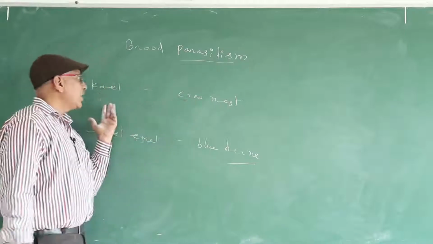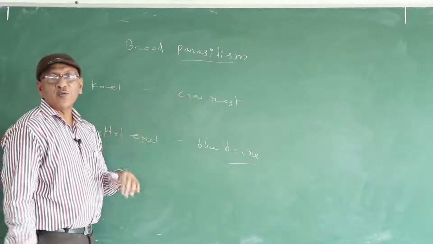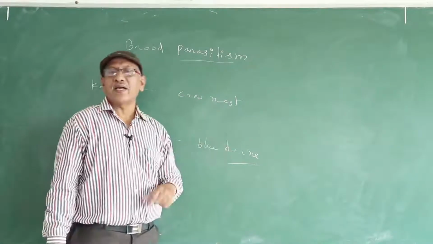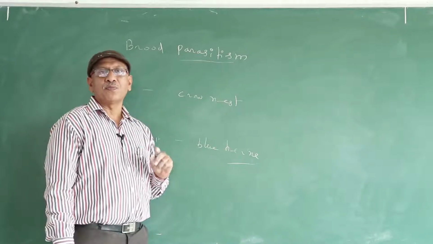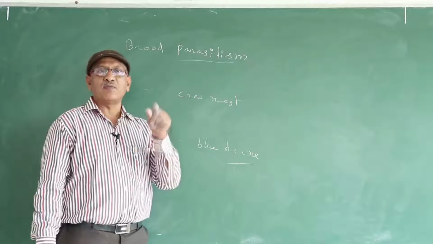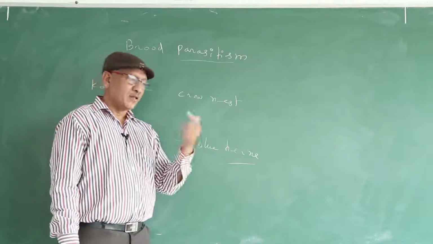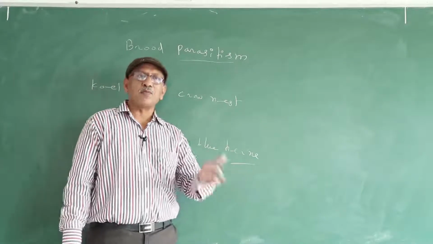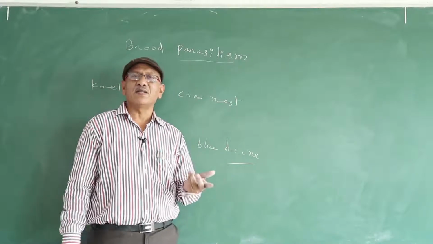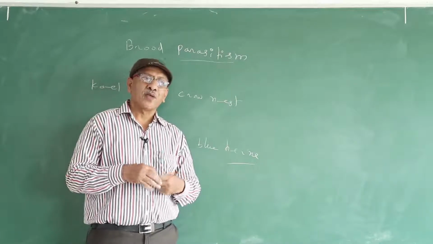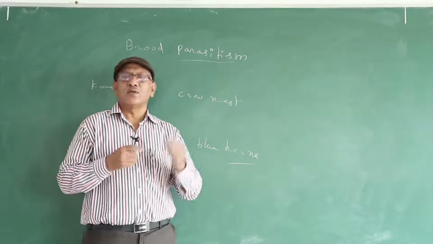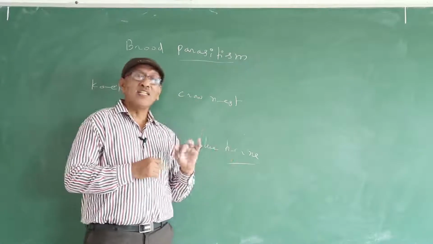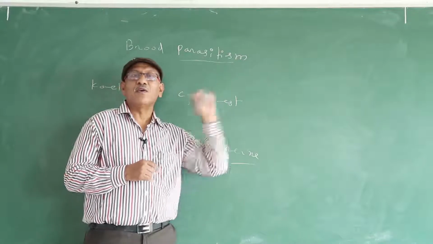In this manner, the koel is benefited and the crow is affected. Why? Incubation provides more temperature, so the bird keeps sitting on the eggs. For some days they fail to consume food also. Similarly, a desi fowl sits on eggs for 21 days, and after 21 days the eggs hatch into young ones. In the first few days, the farmers provide food, but in the last 5 or 6 days the hen never takes water also. She continuously sits on the eggs, so she loses some weight also. That is the case with fowl.